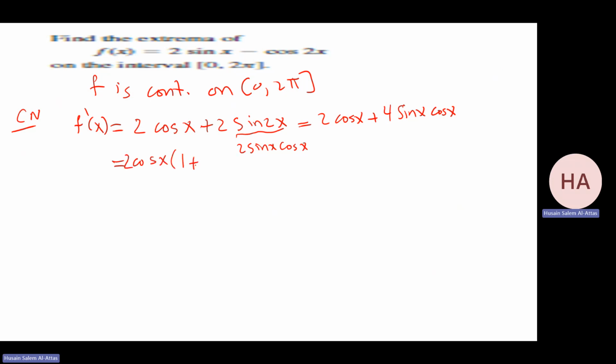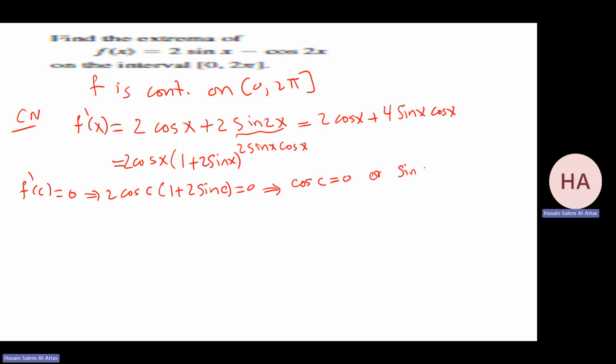The remaining is 1 plus 2 sine x. Okay. Now f prime at c equal to 0, so that implies 2 cosine c times 1 plus 2 sine c equal to 0. So I have cosine c equal to 0 or sine c equals minus 1 over 2.